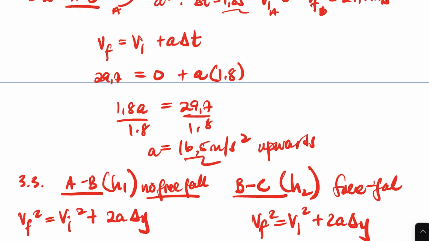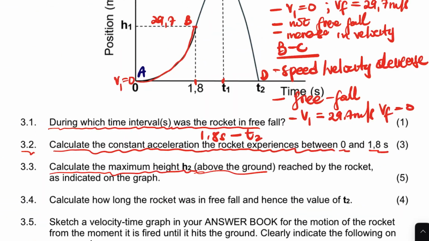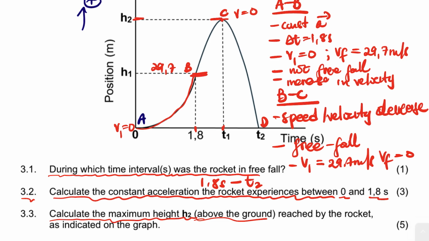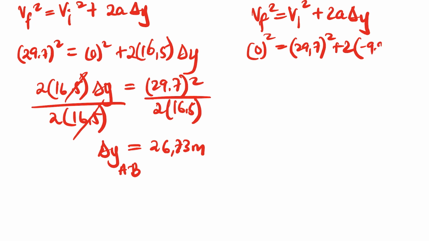What is our V final there? The V final is 0. And then the V initial is 29.7. So 0 equals 29.7 squared plus 2 times the acceleration, which is negative 9.8. Remember, it's in a free fall, it's negative 9.8, and up was chosen as positive.